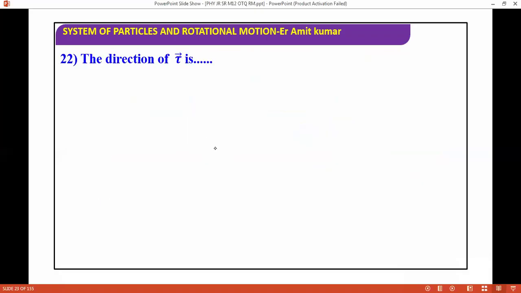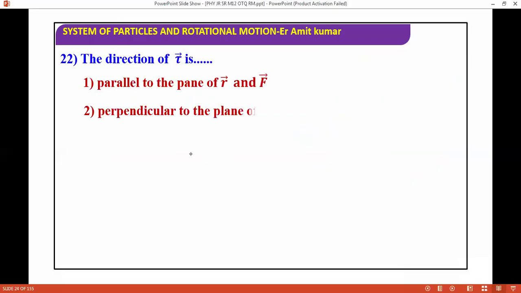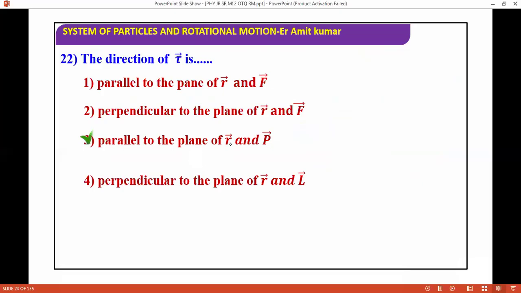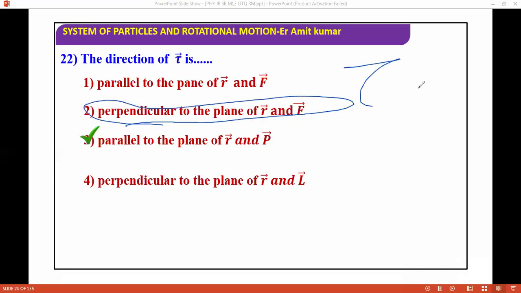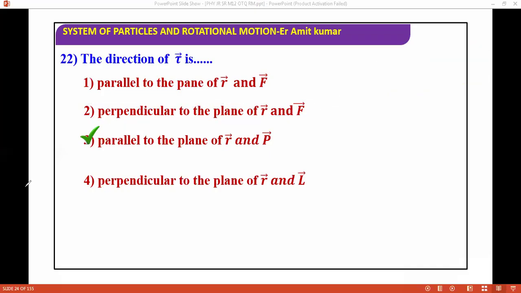Next question we are moving ahead. The direction of torque is parallel to the plane of R and F, or perpendicular? It is obviously perpendicular, because torque is R cross F. So parallel to the plane of R and F is wrong. The correct answer is perpendicular to the plane of R and F, because torque is R cross F.